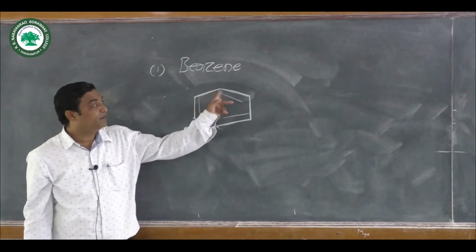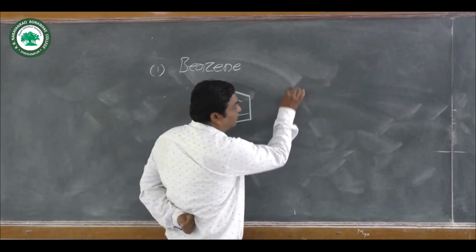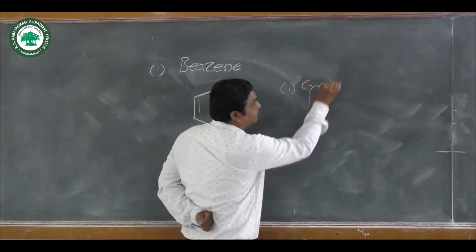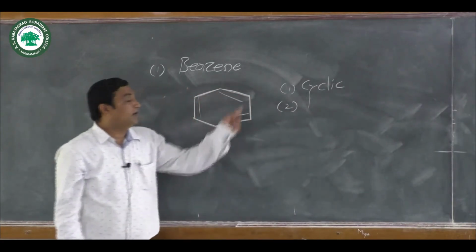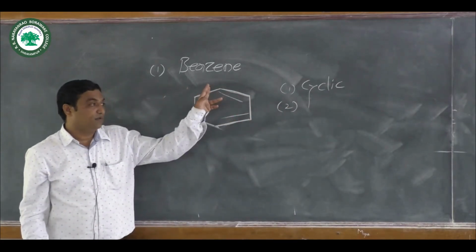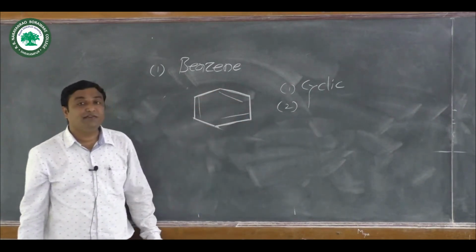Here benzene shows that the first clause is obeyed. Now it is cyclic in nature. The second clause of this aromaticity concept is that the molecule must be planar in nature.